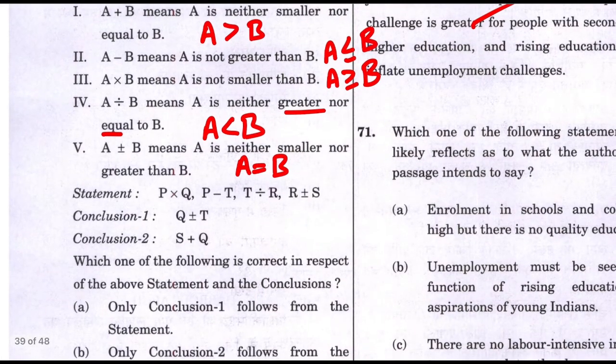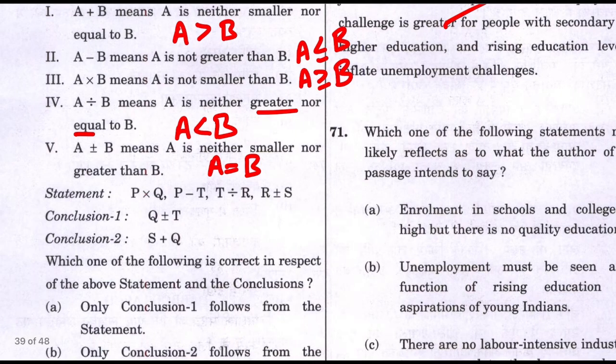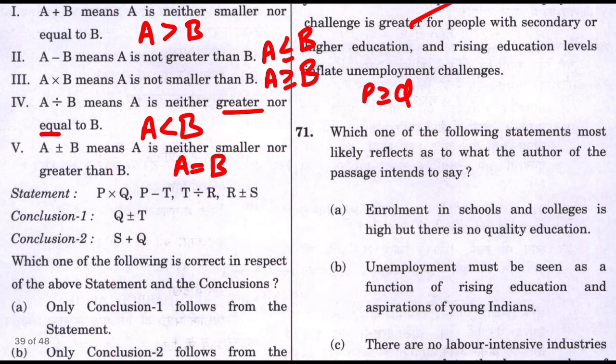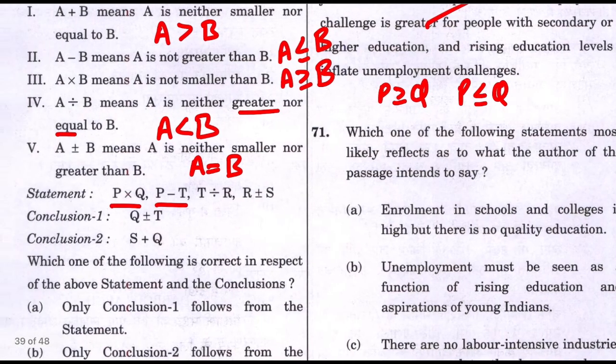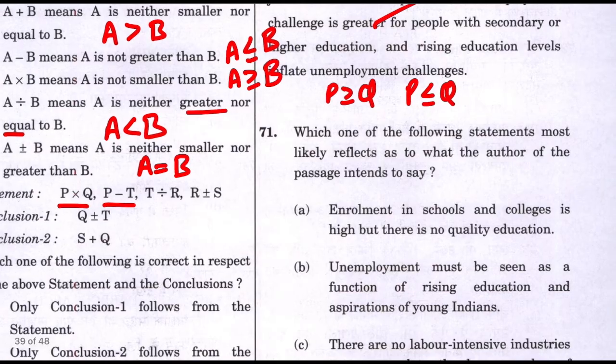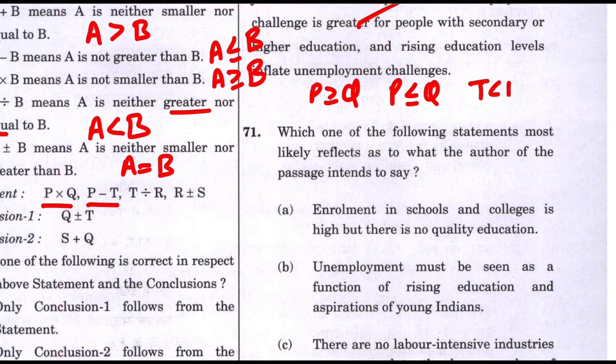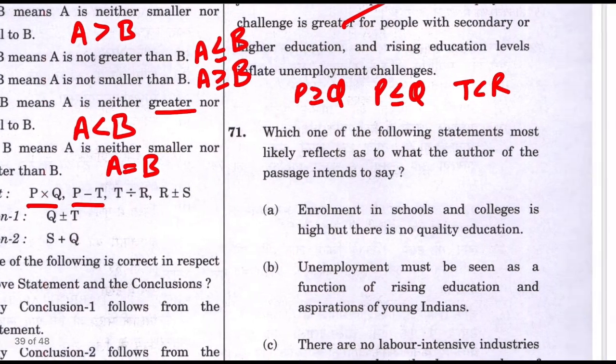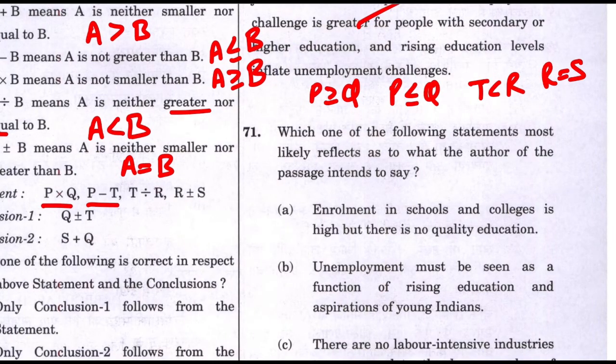Now you have two statements. This is the statement given to you: P into Q. What does P into Q mean? We have just read P into Q means case number 3. P into Q means P is greater than Q. Second case, P minus T, case number 2. When we say P minus T, that is P is less than T. I'm just using those symbols. And T divided by R means T is less than R. And the fourth is R plus minus S means R is equal to S. I hope this is clear.